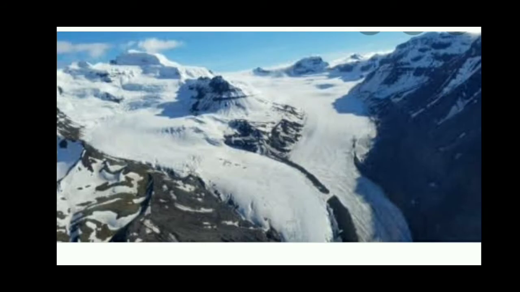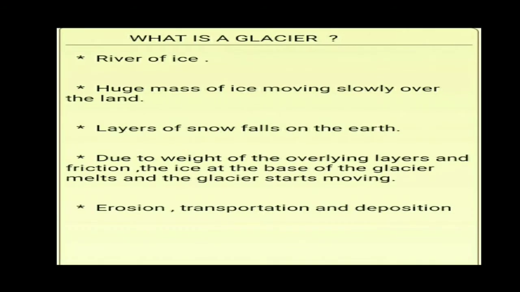Glacier. Now what is a glacier? Glacier means river of ice. A huge mass of ice, when it starts sliding down slowly over the land, we say it is the origin, it is the starting of the glacier.